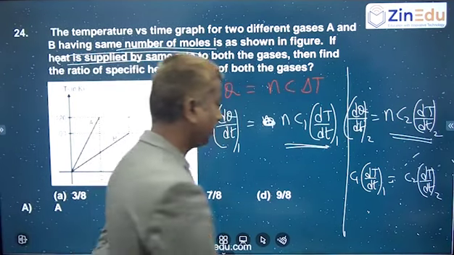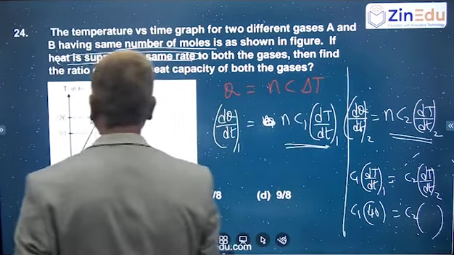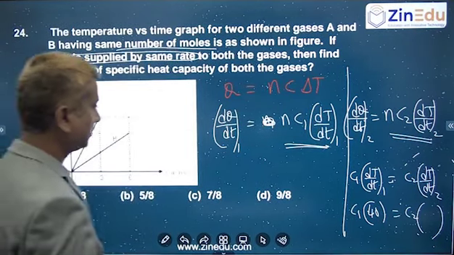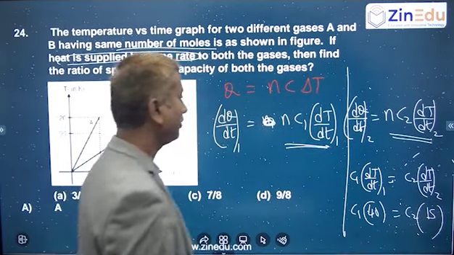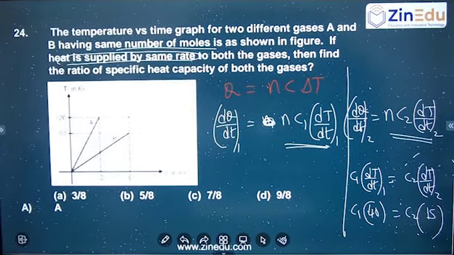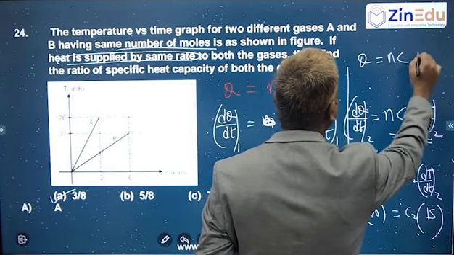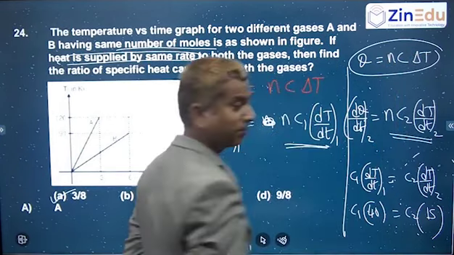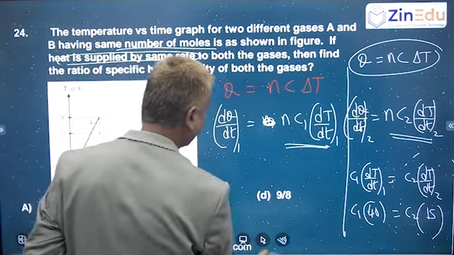So I'm getting 40 here. And second case, dT by dt, so 90 by 6, okay, so 90 by 6, they're getting 15. So C1 by C2 will be 15 upon 40. Okay. So 3 by 8 is the correct answer. So good question, this one also. Right? So for any process, your Q is always equal to nC delta T, where C is the molar specific heat in that particular process. Right? Two different processes are there. Right. We'll go to the next one.